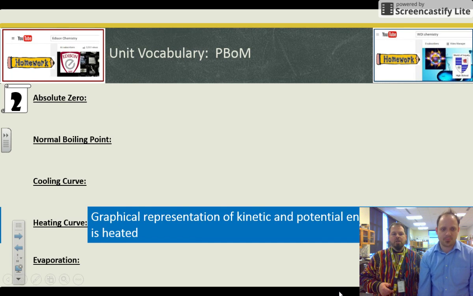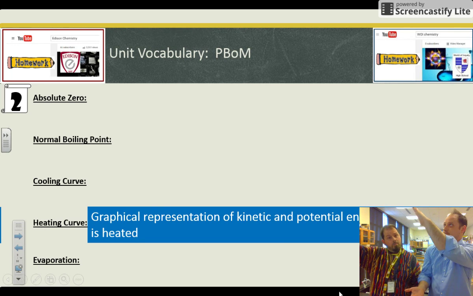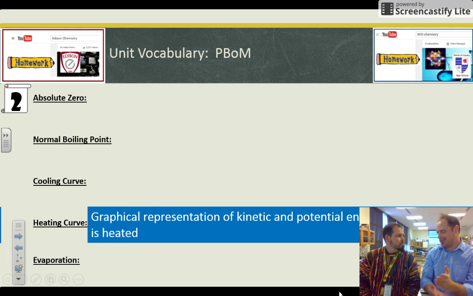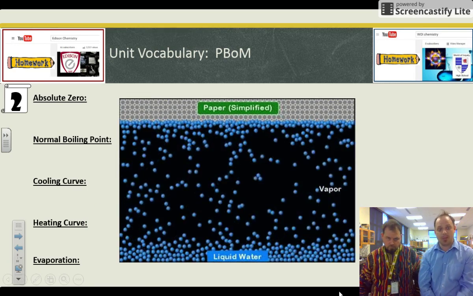Got you. All right, this is a graphical representation of heating the substance, but notice it goes up instead of down. Yes. Right. As you look at the axes, you can figure it out. Is it being heated or cooled? Well, just pay attention to your units on the axes.